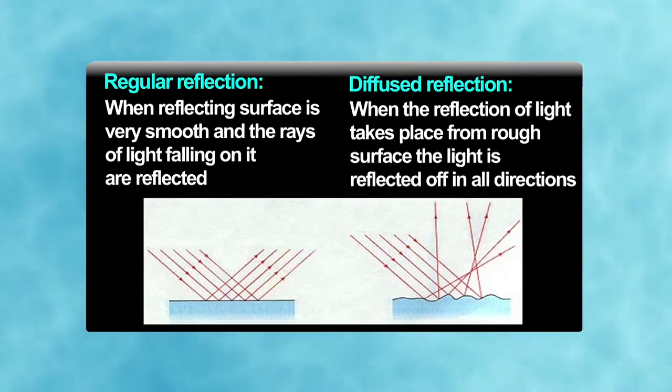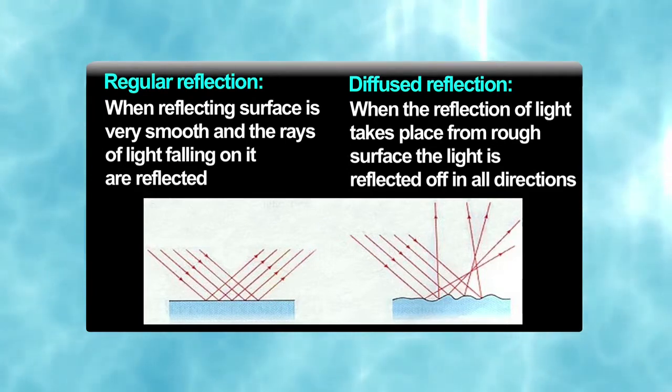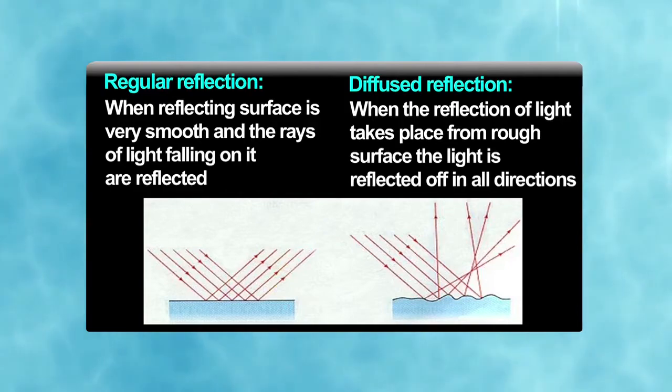If we draw a normal on the bumpy surface, as we are seeing in the figure, at that point the angle of incidence will be equal to the angle of reflection.